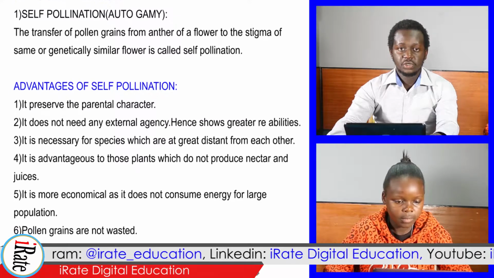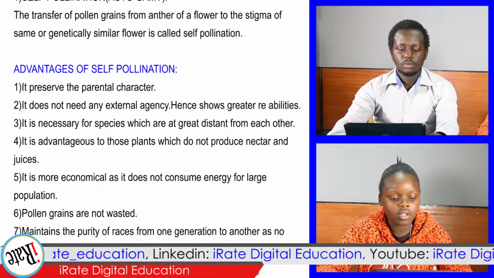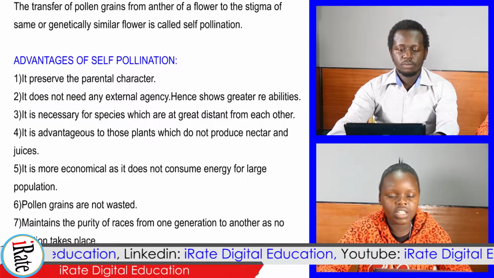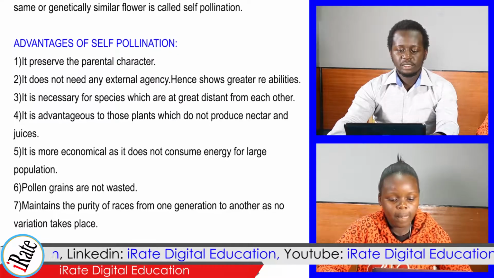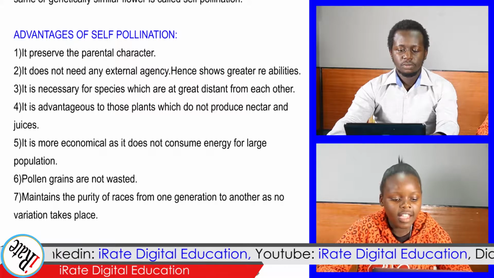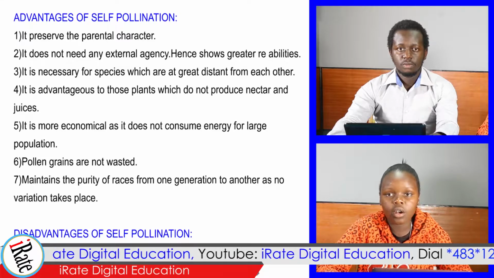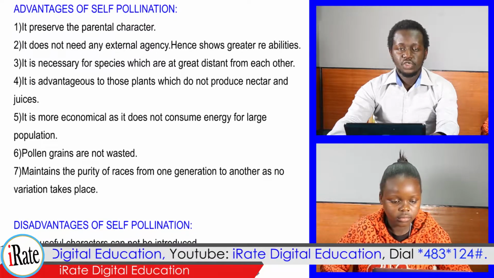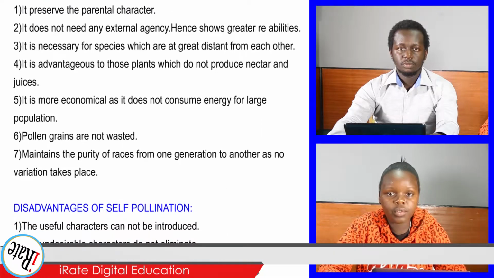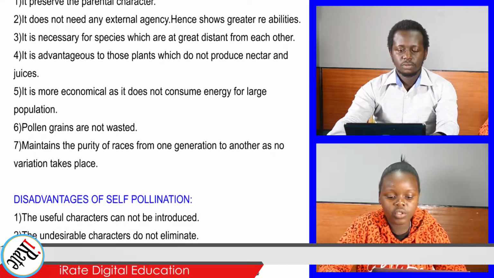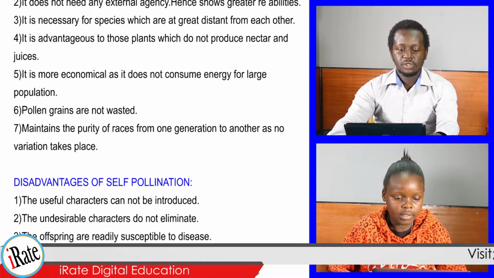Disadvantages of self-pollination include 1. The useful characters cannot be introduced. 2. The undesirable characters do not get eliminated. 3. The offspring are readily susceptible to diseases. 4. It does not reveal any variability, so they may fail in the long run. 5. Continuous self-pollination can lead to death of species. 6. No variations are produced as no evolution takes place. And finally 7. Weak progeny are produced.